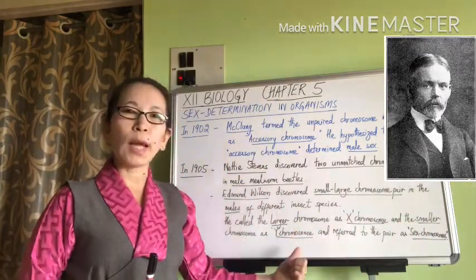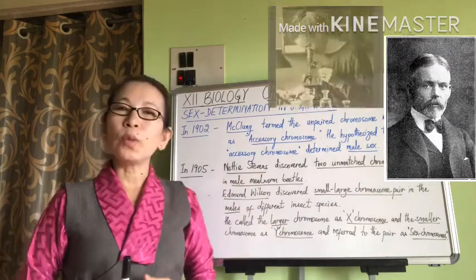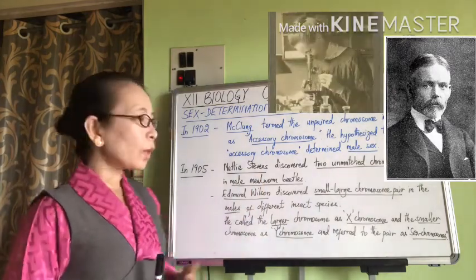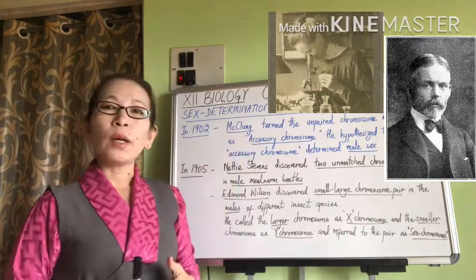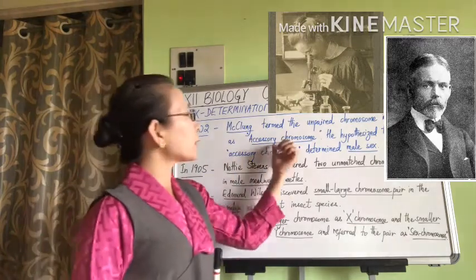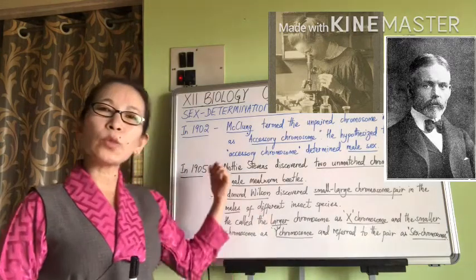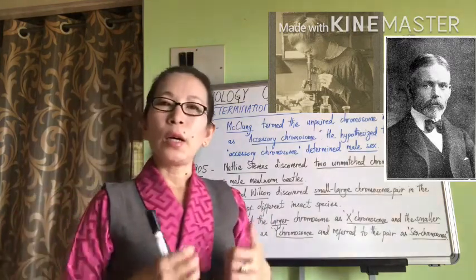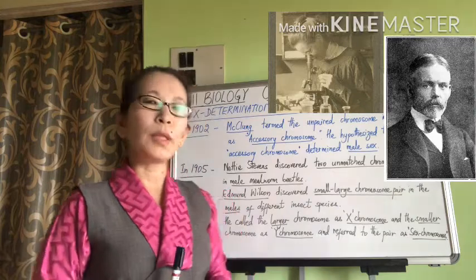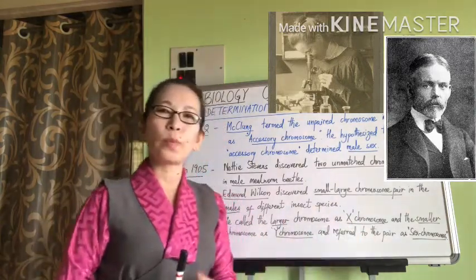And Stevens and Wilson proposed that what McClung observed as the accessory chromosome was the larger X chromosome, as well as what Henking observed as the X element was also the X chromosome.